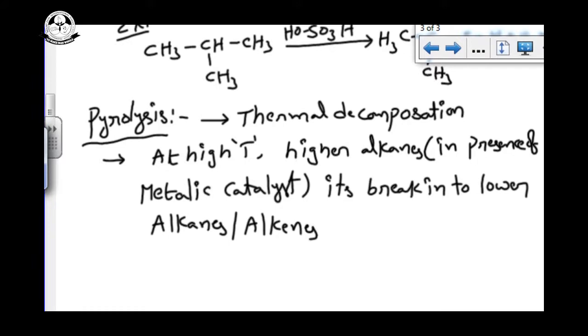Pyrolysis means thermal decomposition, bond breaking. In presence of a metallic catalyst, the higher alkanes are breaking into lower alkanes and alkenes also.